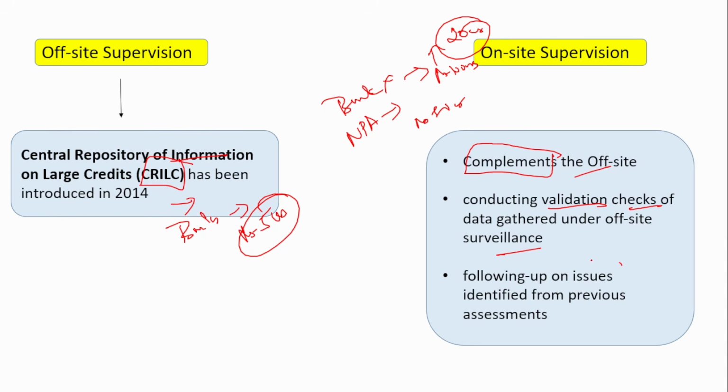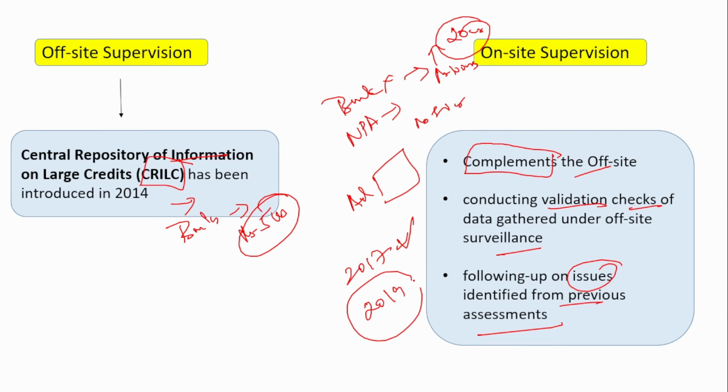Next is following up on issues identified from the previous assessment. Suppose an audit had taken place in 2017 and now the second audit is taking place in 2019. Whatever deficiencies the RBI auditor stated in the 2017 audit, that you have to complete, is checked in the 2019 audit. As soon as they come, they will check: some deficiency would have been reported in the previous audit, right? Have you completed it or not? If you have completed it, show me the proof. That is the following up on issues identified from the previous assessment, and that is also done in this on-site supervision.